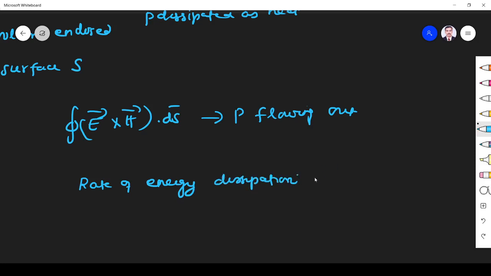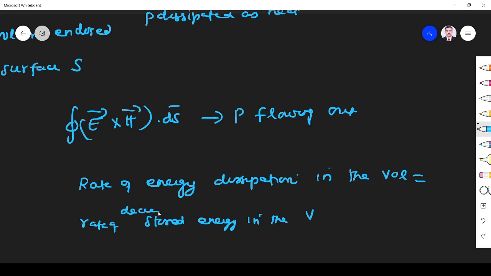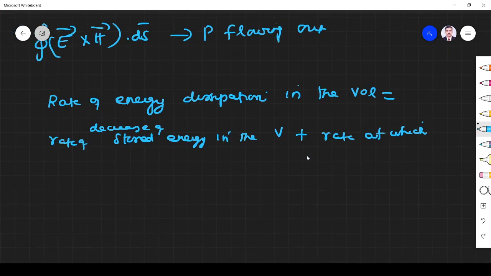The rate of energy dissipation in the volume must be equal to the rate of decrease of stored energy in the volume, plus the rate at which energy is entering. Yes or no?